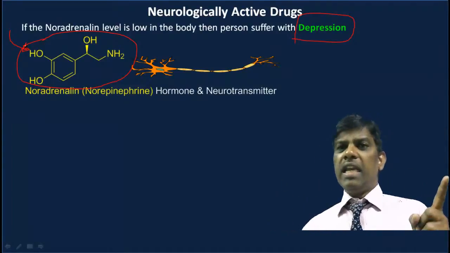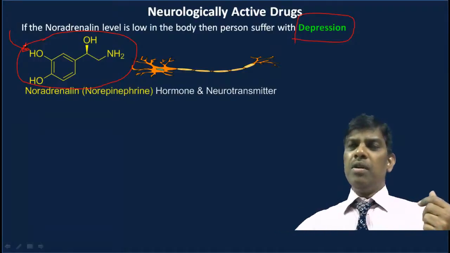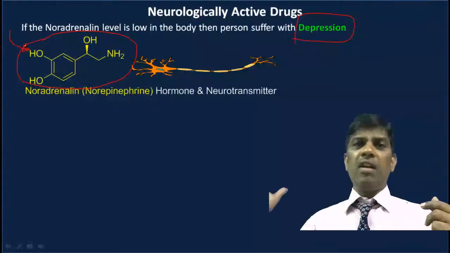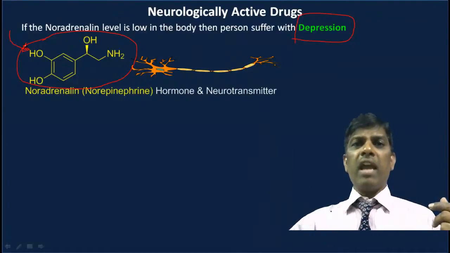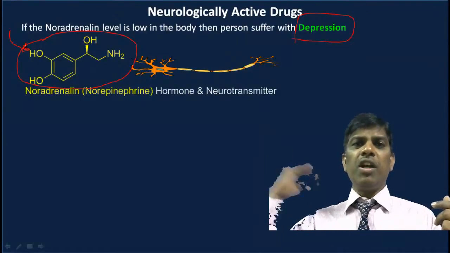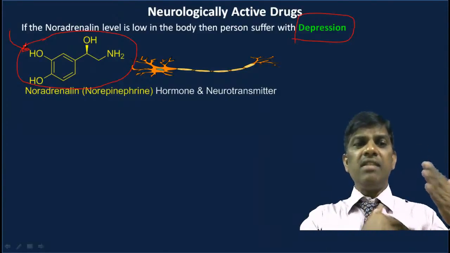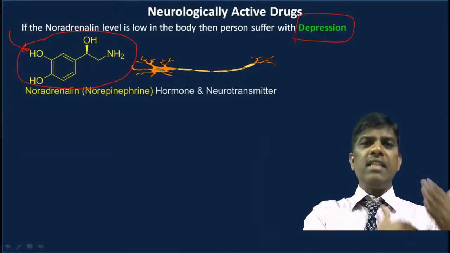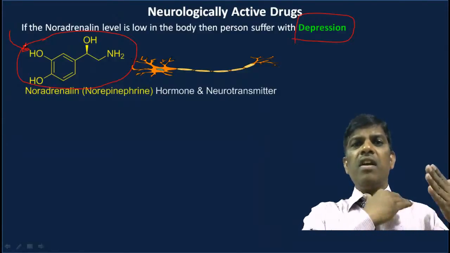One is that if noradrenaline is less than the required quantity, you can give noradrenaline directly into the body. But it is overactive and you cannot control its activity, and it is banned because the action is not going to be controlled. Then what can you do? You can stop the destruction of this noradrenaline. Most of the tranquilizers work towards this end, where they stop the destruction of noradrenaline.